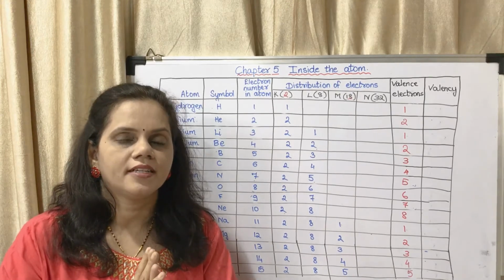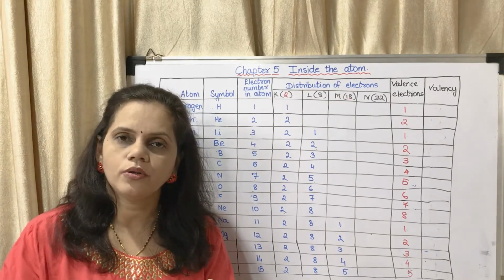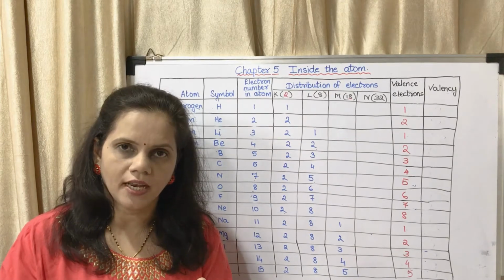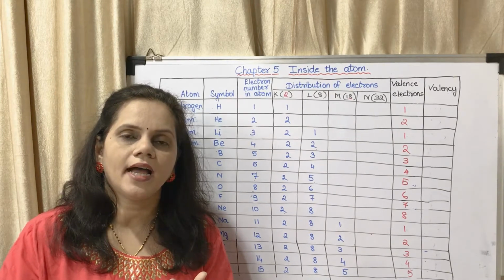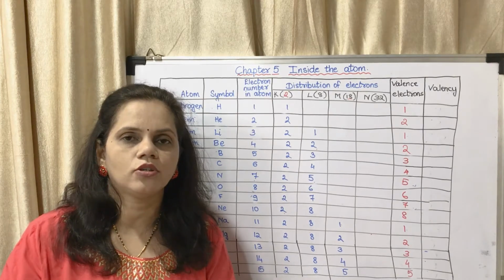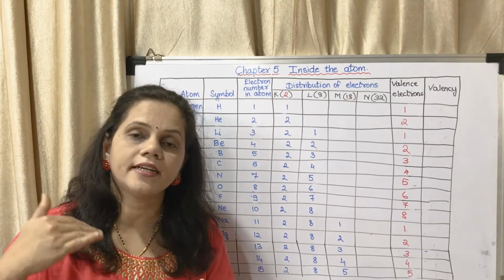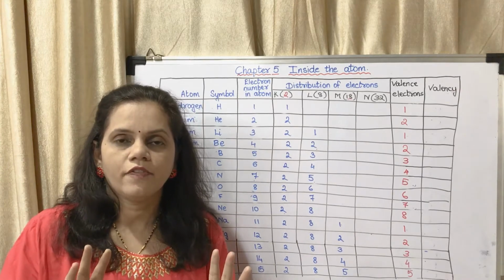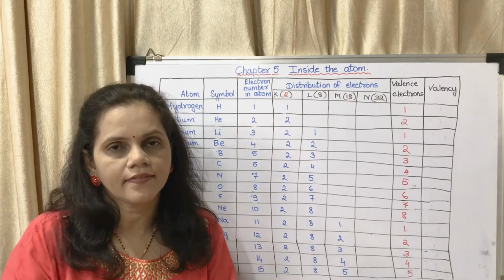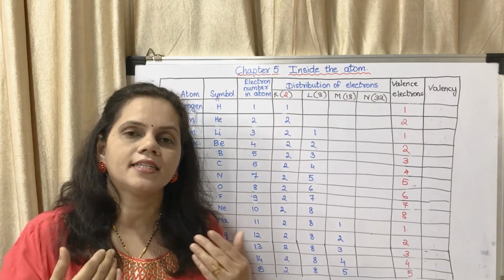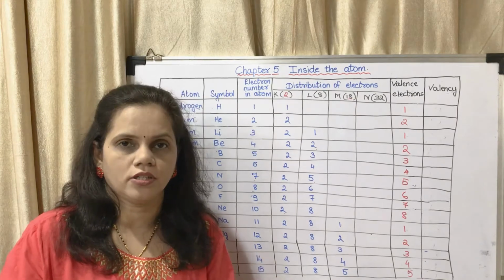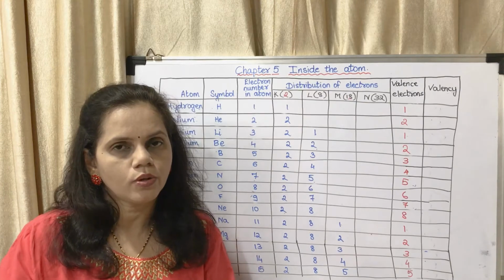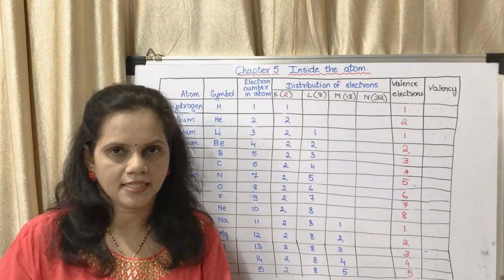If there are 1 or 2 or 3 electrons in the outermost shell, then the atom has a tendency to give away those electrons when it reacts with other elements, not just when it is sitting as it is. Those having 1 or 2 or 3 in the last shell have a tendency to give electrons.